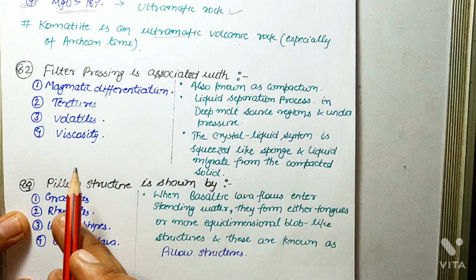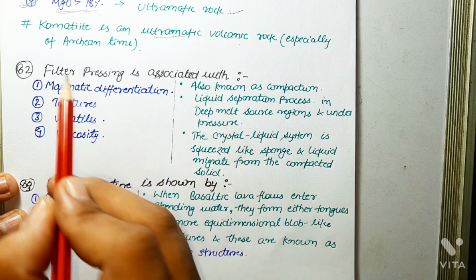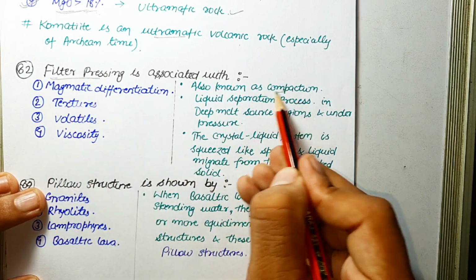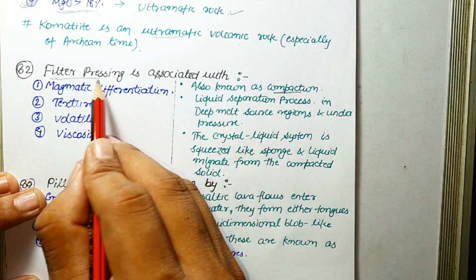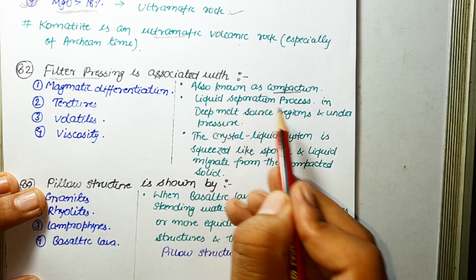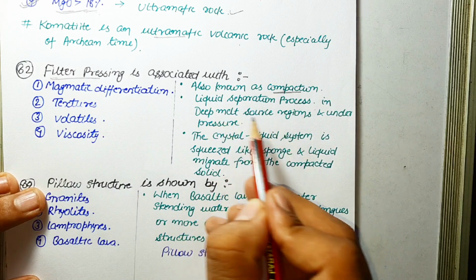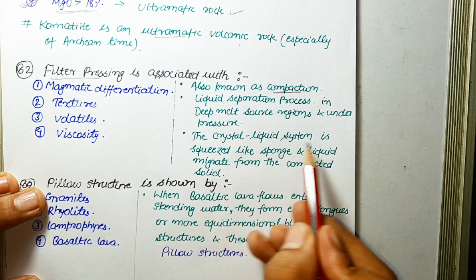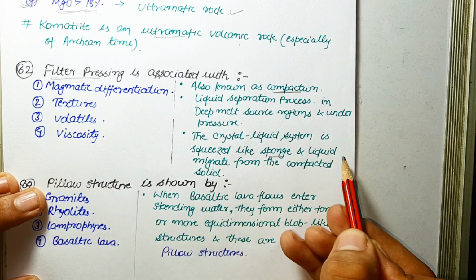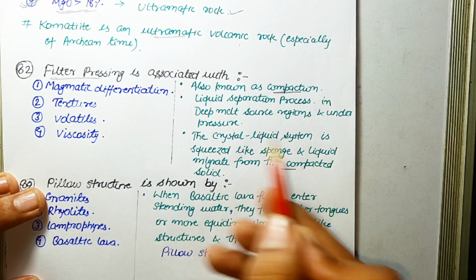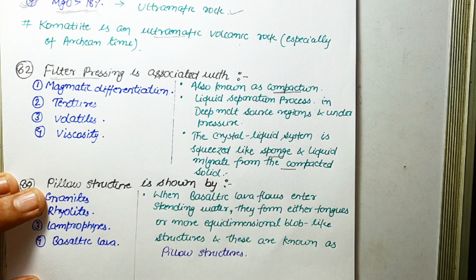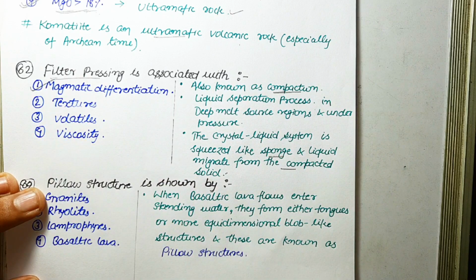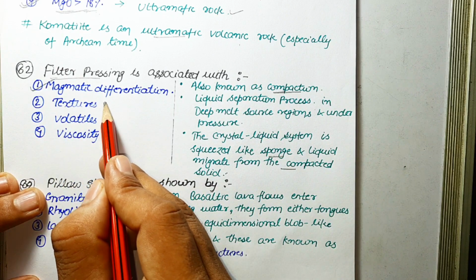Next question is, filter pressing is associated with. So first of all, we should know what is filter pressing. Filter pressing is also known as compaction. Now, filter pressing is basically a liquid separation process in deep melt source regions and under pressure. Okay, in this process, the crystal liquid system is squeezed like a sponge and liquid migrates from the compacted solid. So basically, this is a process of magmatic differentiation. Okay, so filter pressing is associated with magmatic differentiation. It has nothing to do with textures, volatiles and viscosity.